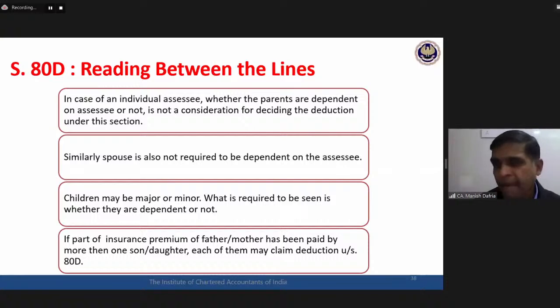Okay. Is the add-on mediclaim cover premium for grandfather allowed? Okay, now the query is with respect to grandfather. Again, income tax needs to be read in a very, very defined manner. Whatever is written there and whatever is not written there, both need to be considered properly. What they have written is only with respect to parents.